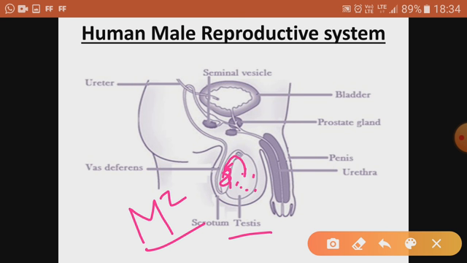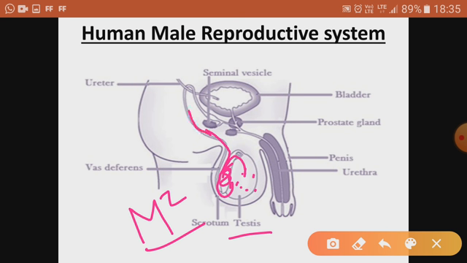Now the sperms are mature, they are motile, they can move freely, because you know that sperm have a tail also. Now they will move ahead in the vas deferens. What is vas deferens? It is also called the sperm duct. Then the sperm will move ahead.